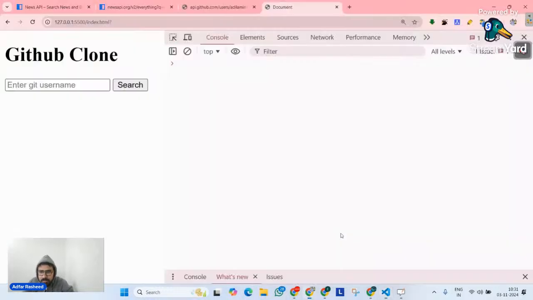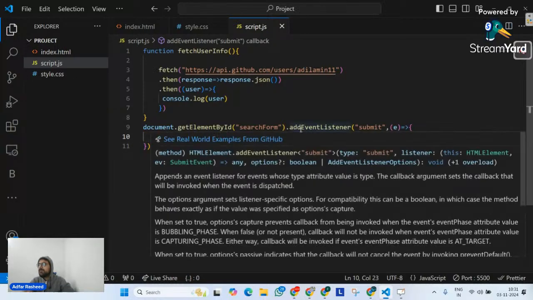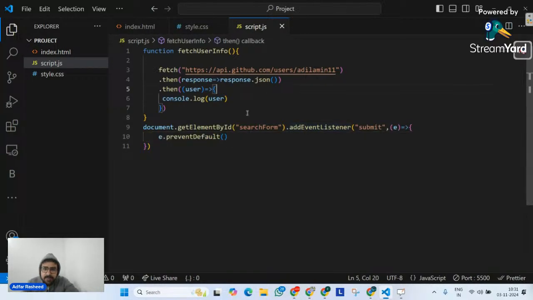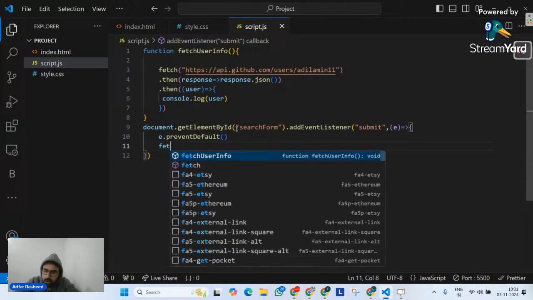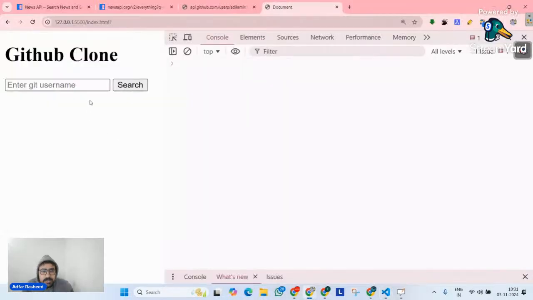Now, if I go to my web application and click on search, we can clearly see, hopefully, let's try to refresh our page. Click on search. Why is this not working? Why is it not consoling? So fetch user info. Okay, I'm not calling my fetch user info. Over here, I'm going to call the function called fetch user info, like this. Done. Now let's go here and try to search, and see if the console is happening or not.